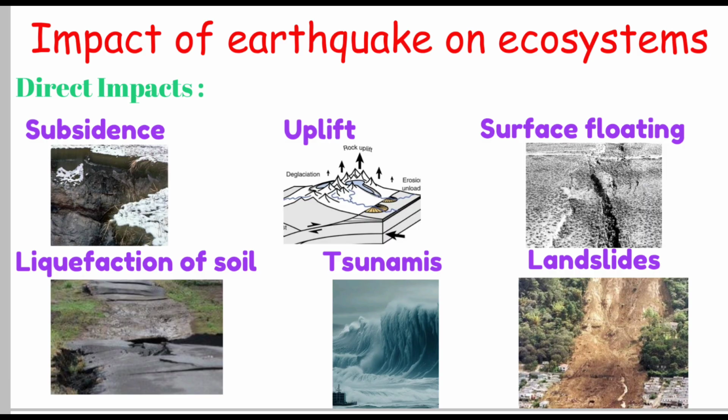Now let's take a look at the impact of earthquakes on ecosystems. The destructiveness of an earthquake depends on many factors. The impacts may broadly be classified into direct impacts and indirect impacts. Direct impacts of earthquakes refer to physical or structural impact. Subsidence. It is a major impact on the geomorphology of the area. Uplift. The opposite of subsidence is known as uplift, which is the rise of the earth's surface.